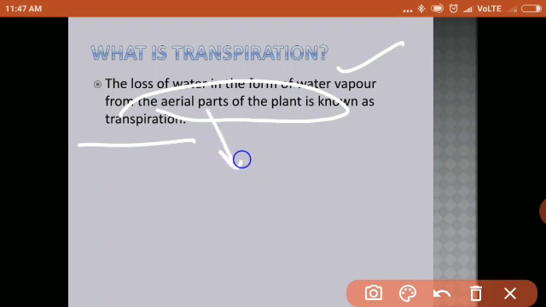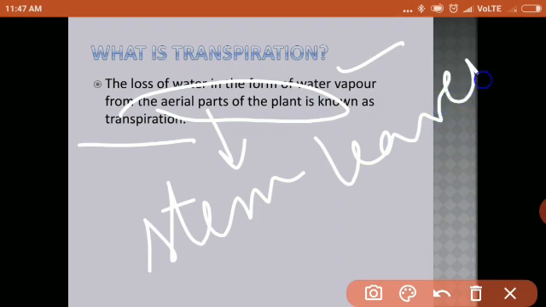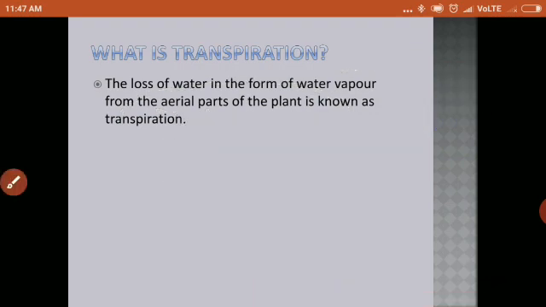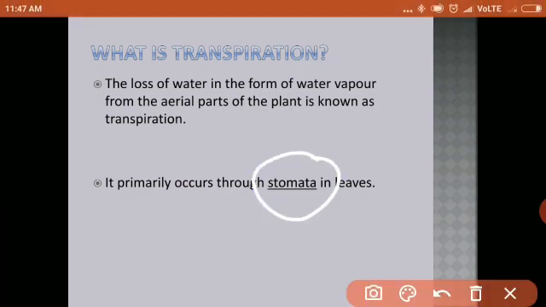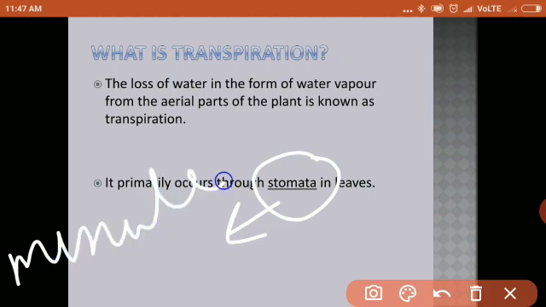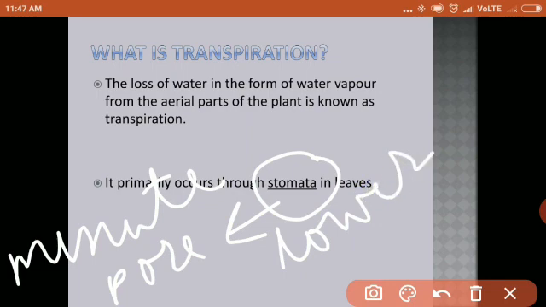What do you mean by aerial parts? All those parts of the plant that are exposed to air, that means stem, leaves, etc. Okay, and when all the aerial parts are involved in transpiration, it primarily occurs through stomata in the leaves. Okay, what do you mean by the term stomata? Yes, all of you must be knowing it. They are the minute pores on the lower surface of the leaves.